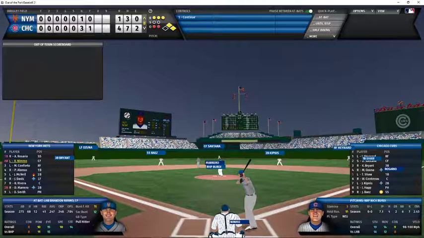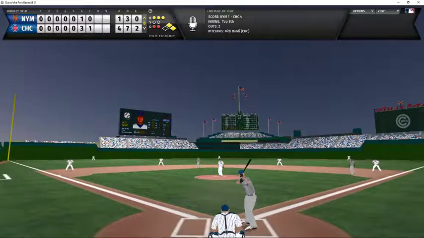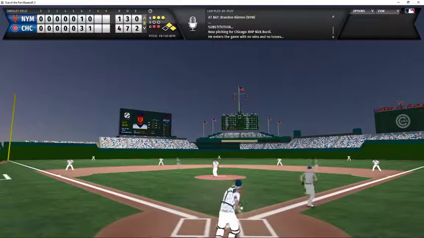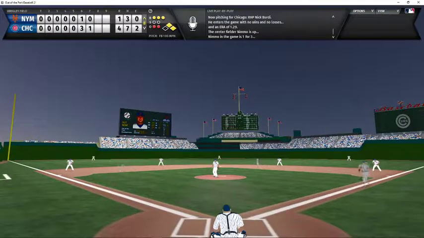Now, Birdie is on in the 8th inning with 2 outs, 2 men on. Cubs hanging on to a 4-1 lead. 3-0 count to Brandon Nimmo. Here's the pitch from Birdie. And that is ball 4 low. Birdie walks him to load the bases.